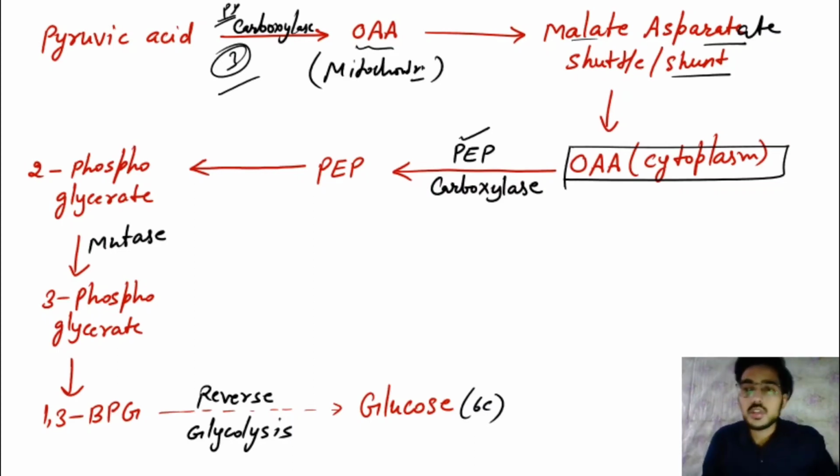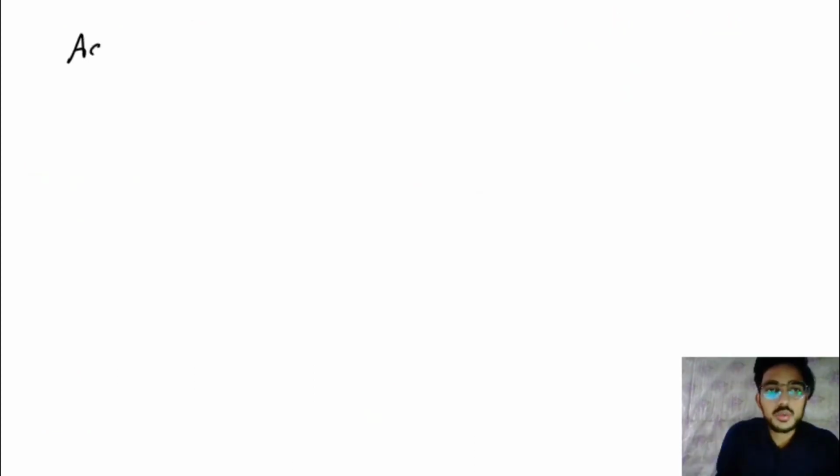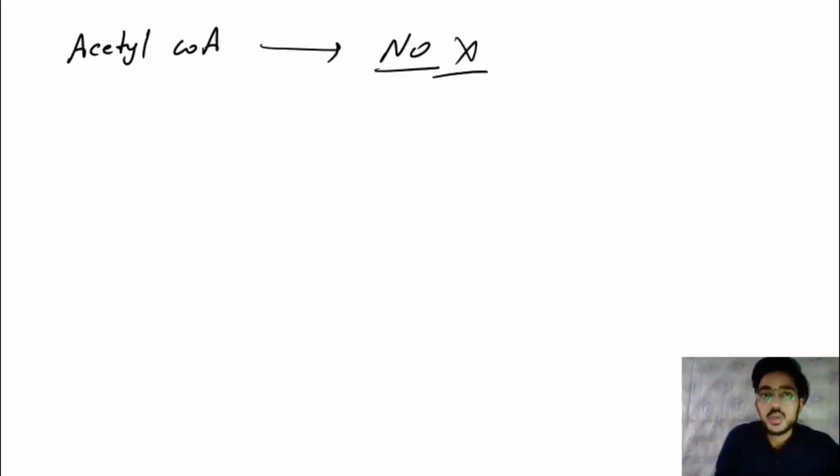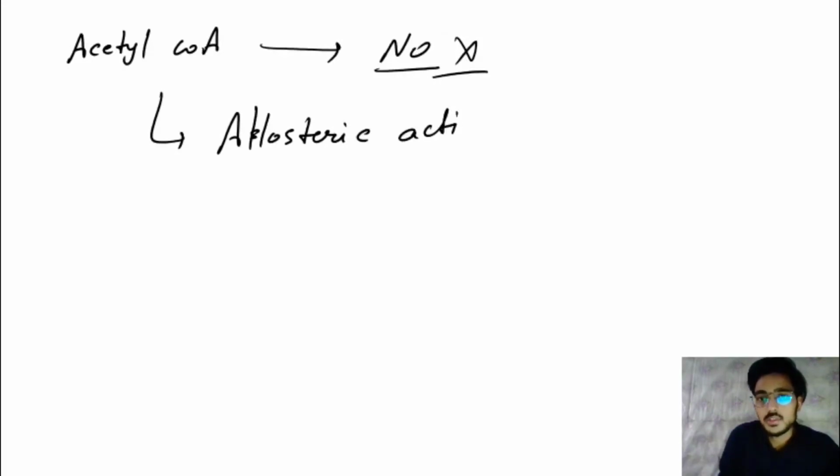Alright, the next point: we discussed previously that acetyl CoA is a substrate for gluconeogenesis. It acts as an activator of pyruvate carboxylase.